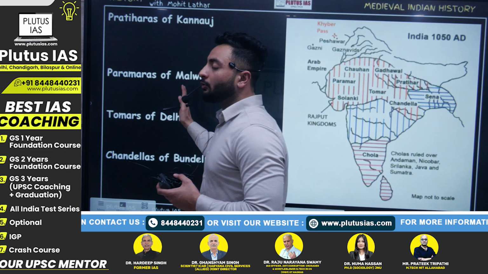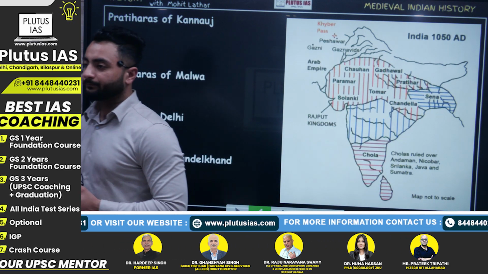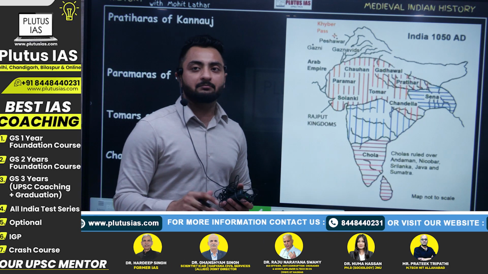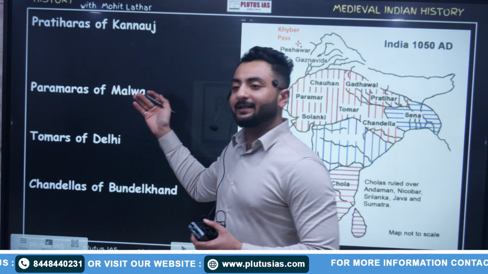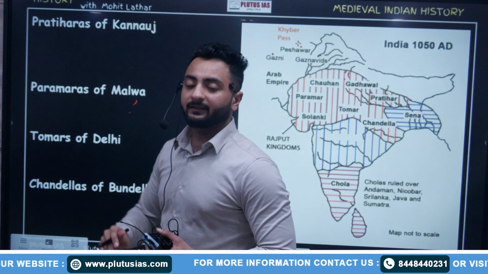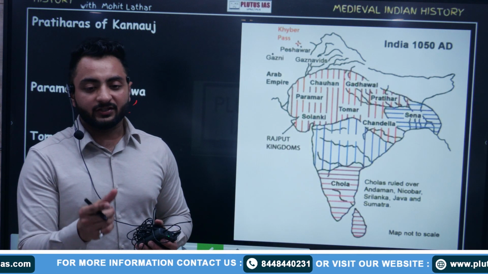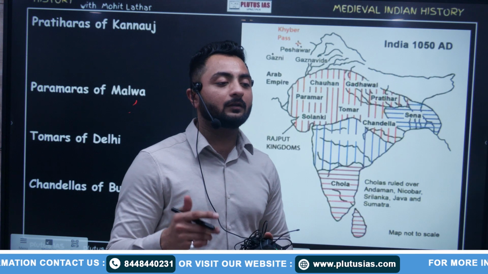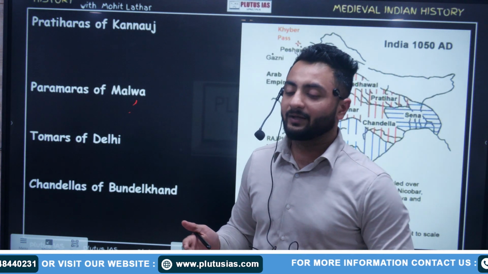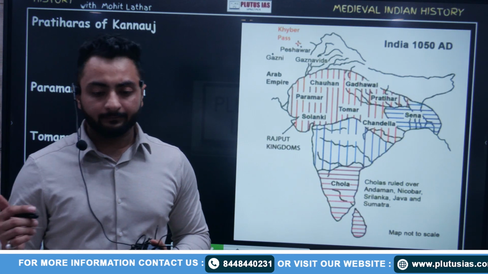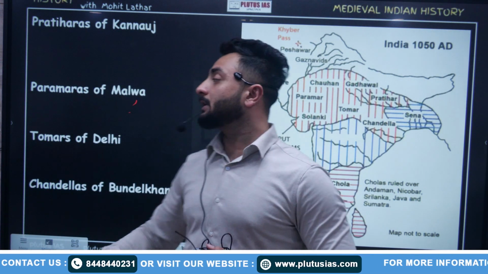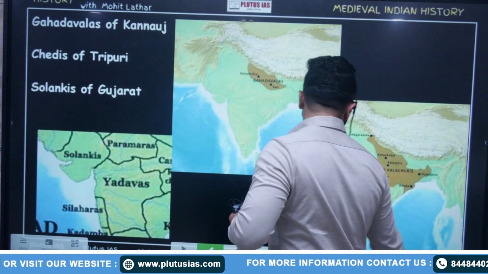Now, this is known from the Mahoba inscription, M-A-H-O-B-A. The Mahoba inscription tells us that there were two rulers, Jija Shakti, or Jaya Shakti, and Vijay Shakti. They were also known as Jeja and Vija. Fine. Then write Gadhwals of Kannauj.